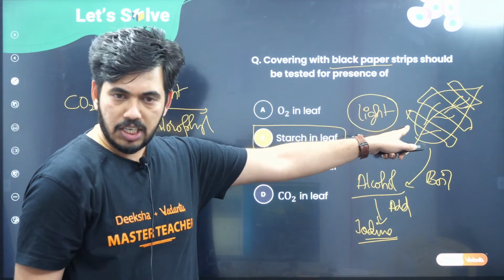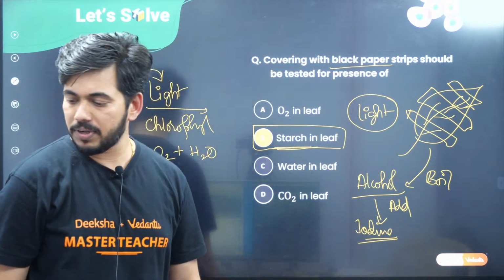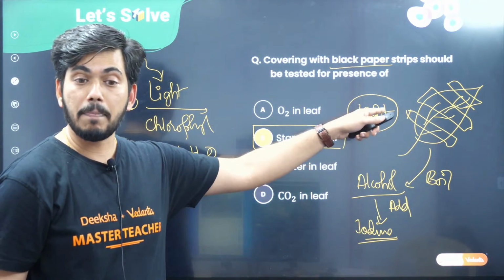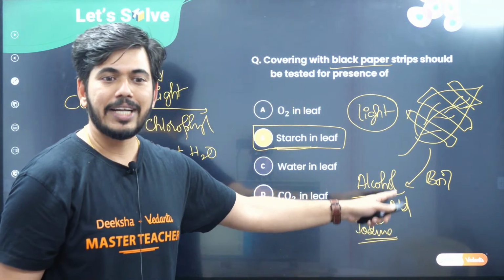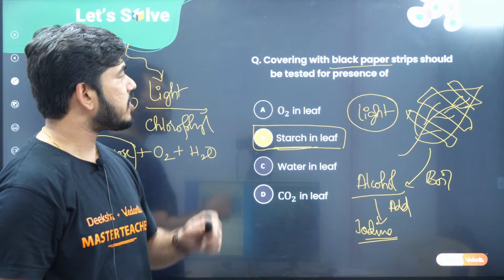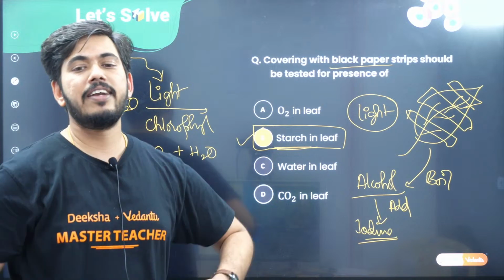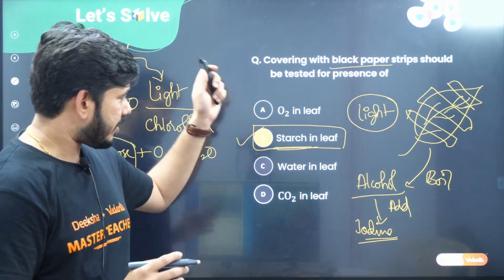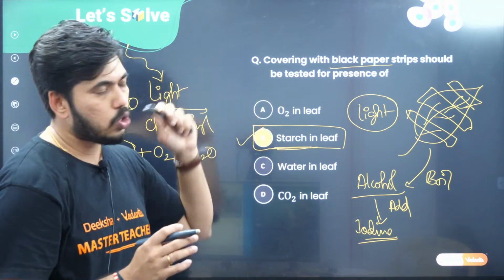Now, wherever you have covered with the black paper, children, there you won't see the color change. So it is very clear that covering with the black paper strips should be tested for the presence of starch in the leaf. I hope you can understand the concept now. I have said the answer, and at the same time I have covered the entire concept related to this.